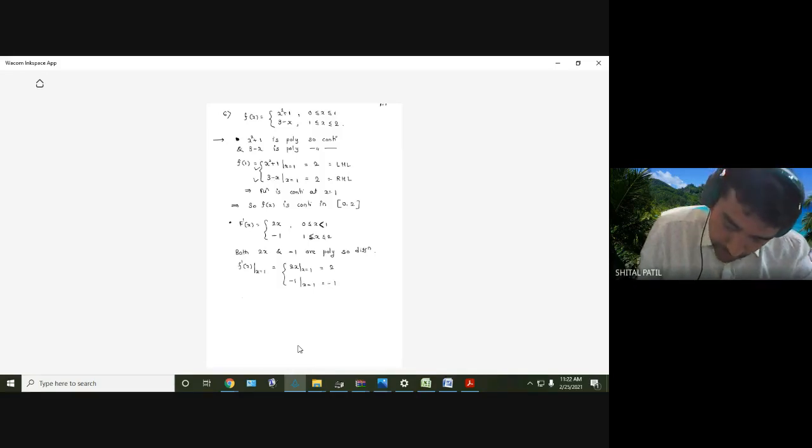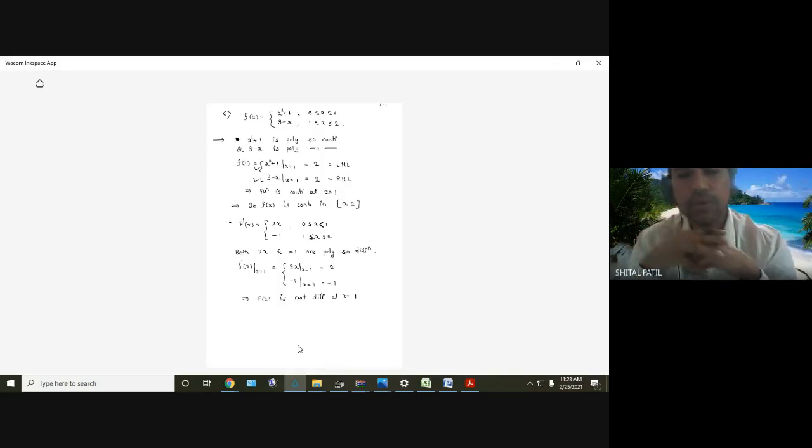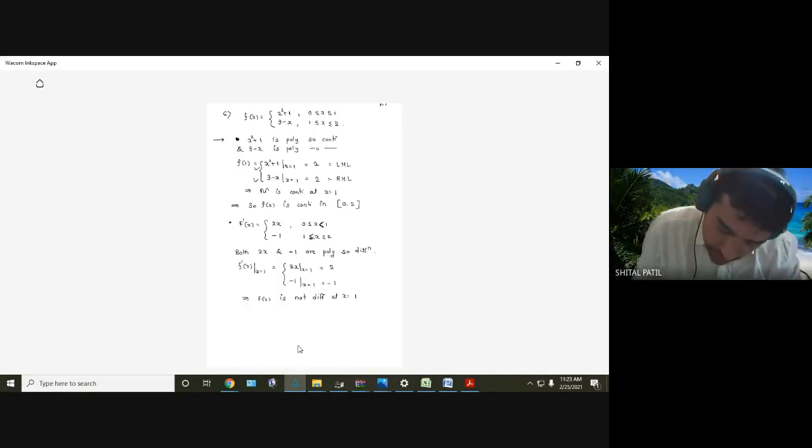So what is the conclusion? f of x has different values, not differentiable at what? x equal to 1. Is this understood? f of x is not differentiable at x equal to 1. So what is the final conclusion?